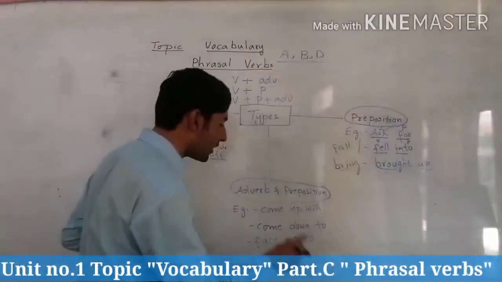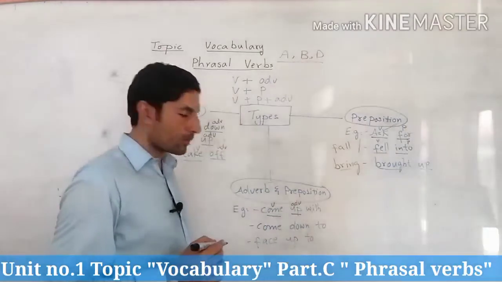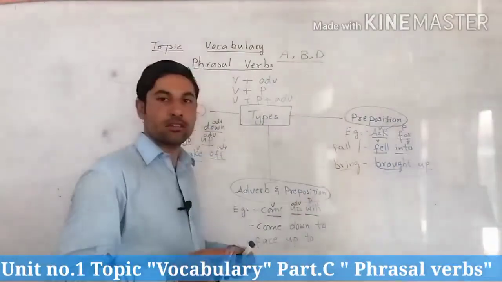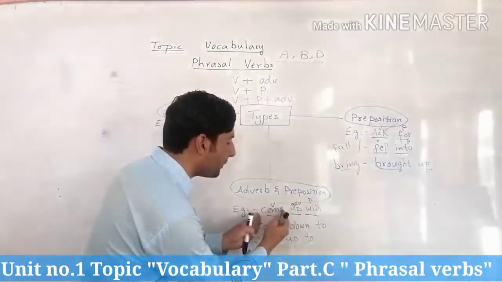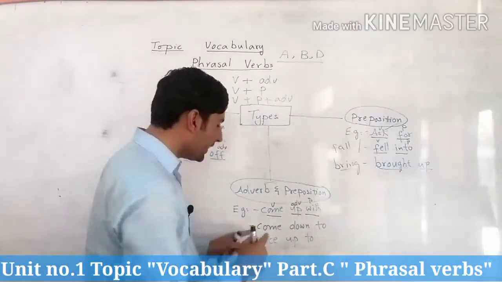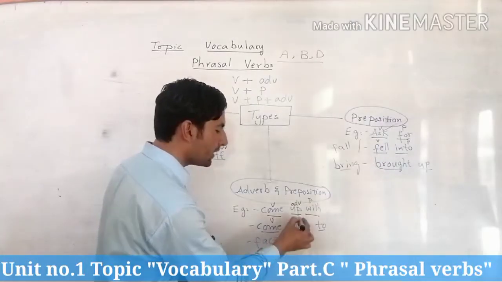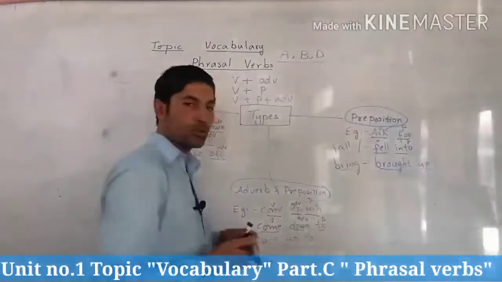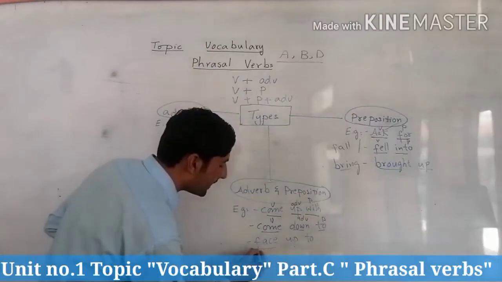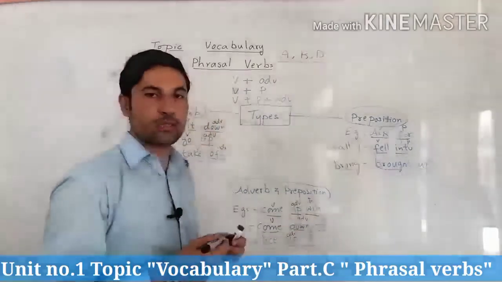Look at these phrases now. Come, it is a verb. Up, it is an adverb. Verb followed by adverb as well as a preposition, with. So it means this one verb is followed by both adverb as well as preposition. Clear? Now the second one, come down to. Come, again a verb, down an adverb, while to is a preposition. It means this one verb is followed by both of them. The third one, face up to: verb, adverb, preposition.